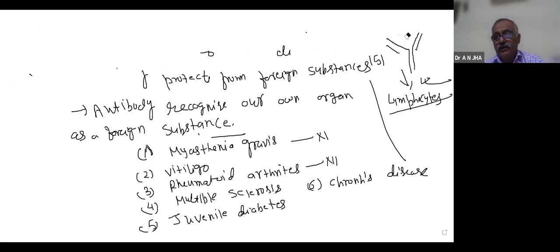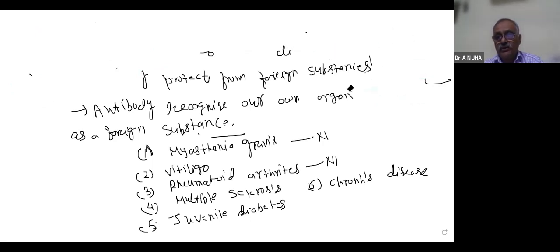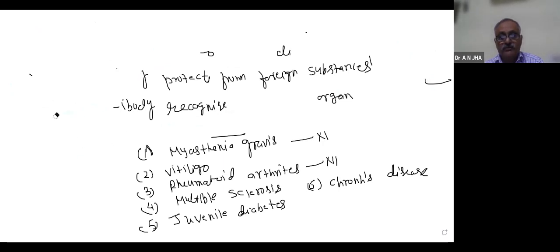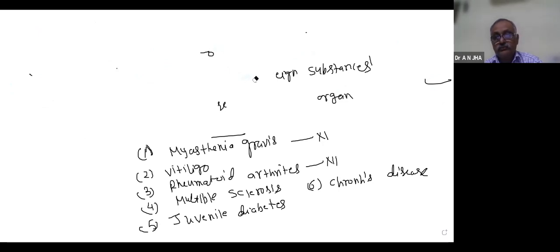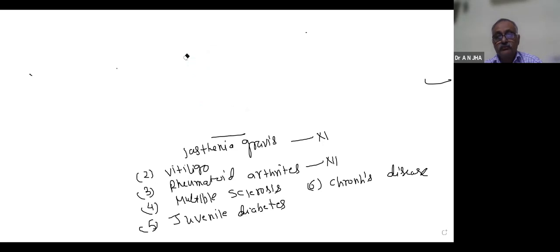If you turn to your 11th class movement and locomotion disorders, you will find myasthenia gravis. So the first one is myasthenia gravis.